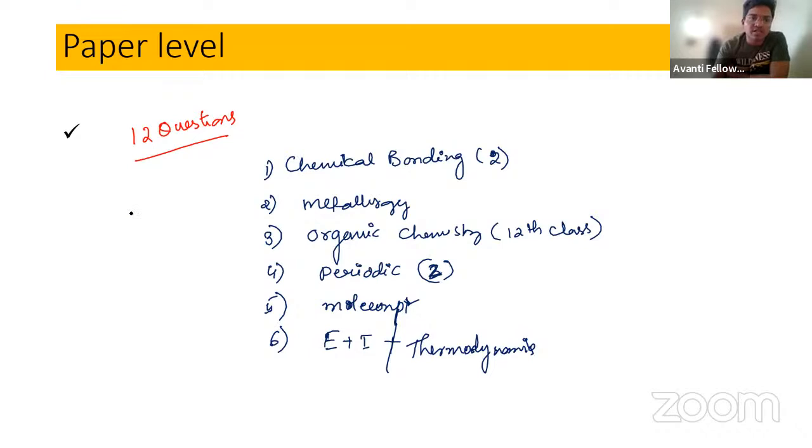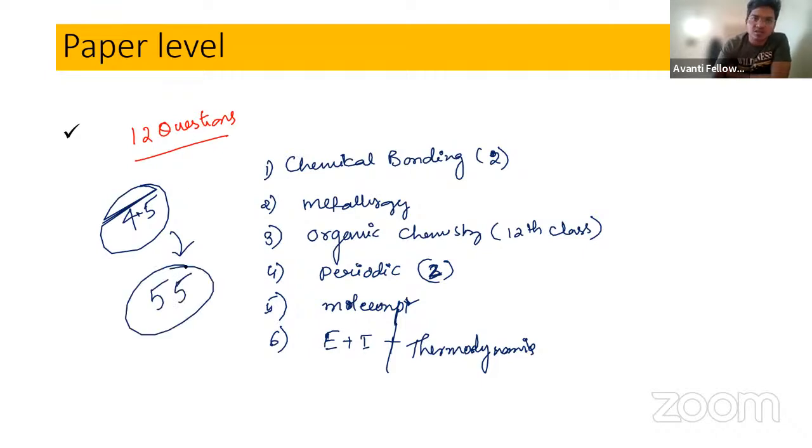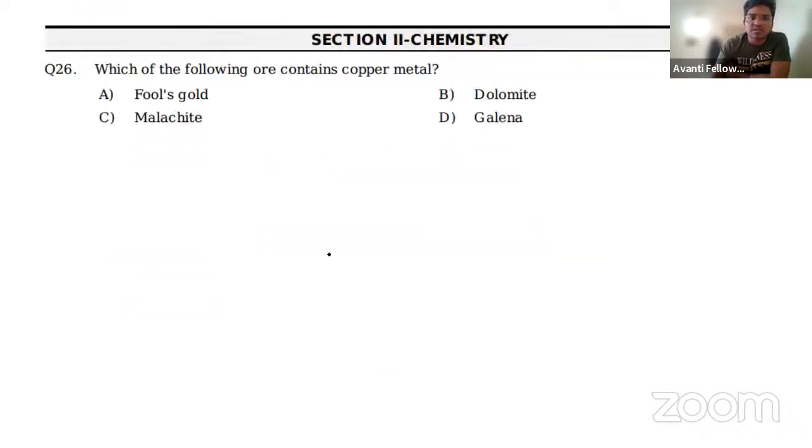So overall I feel you can get 45 marks easily. And if you push yourself somewhat higher, you may get 55 for sure. So 40 plus questions you can do, and 55 you can do if you have an idea about the concepts. Without wasting time, we'll dive into the concepts.